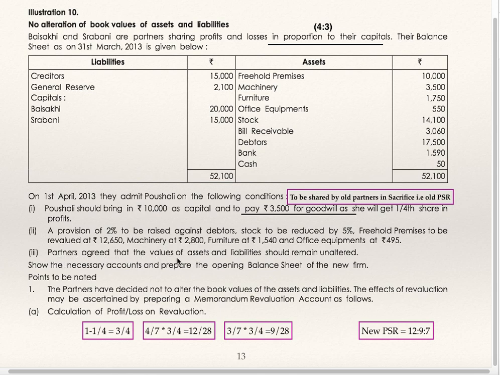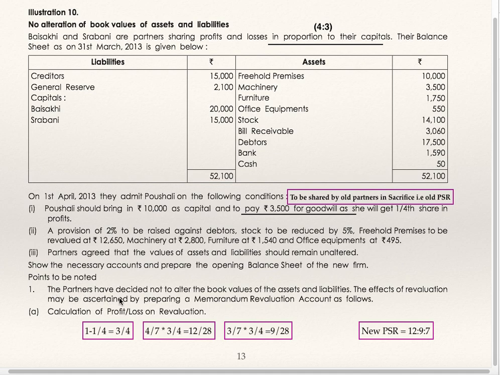Partners agreed that the values of assets and liabilities should remain unaltered. This is very important. Changes in the value of assets and liabilities have been given, but they have agreed that assets and liabilities should remain unaltered. That is, you are supposed to show the same values for assets and liabilities. That means you are supposed to prepare a memorandum revaluation account here.